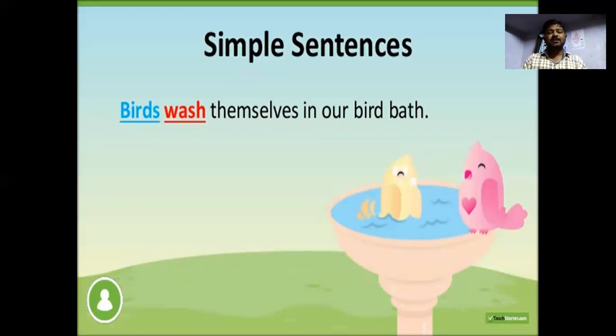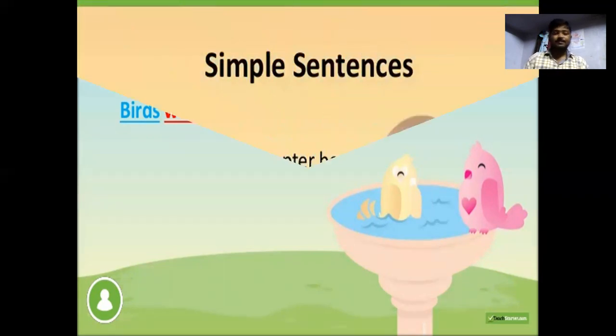Simple sentence: Birds wash themselves in our bird bath. So there is a bird bath. You can observe that there are pink and yellow birds, and the birds are washing themselves in the bird bath. So it has complete meaning. Birds is the subject, wash is the verb, and themselves in our bird bath.